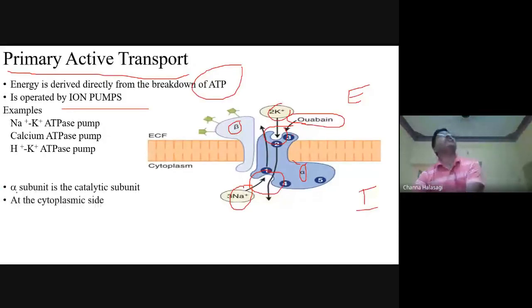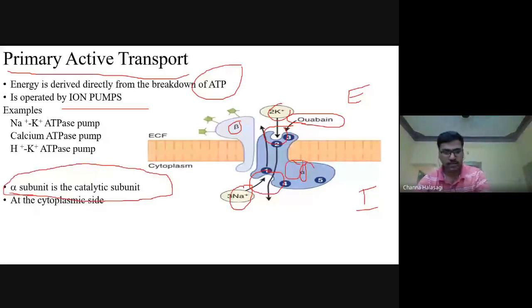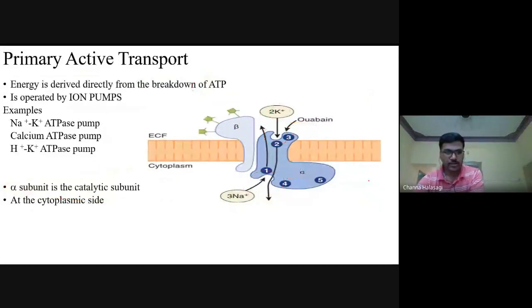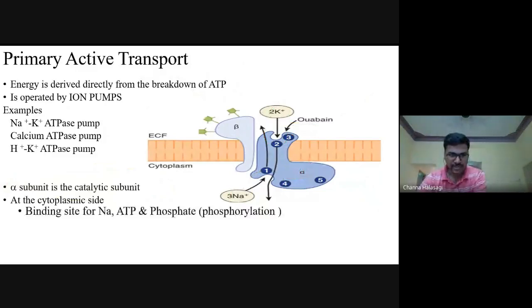Alpha subunit is the main catalytic subunit, because it has the binding sites for various compounds. So your alpha, which is the catalytic unit, has got a binding site for sodium, ATP, and phosphate.